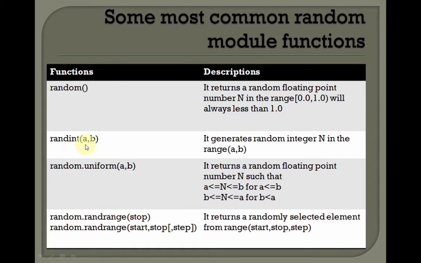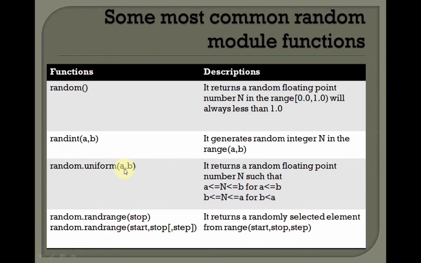Now, the third one is the random dot uniform function. It returns a random floating point number n. It also takes two parameters.